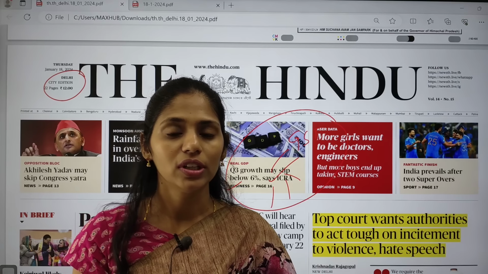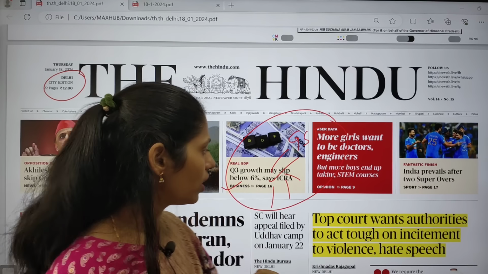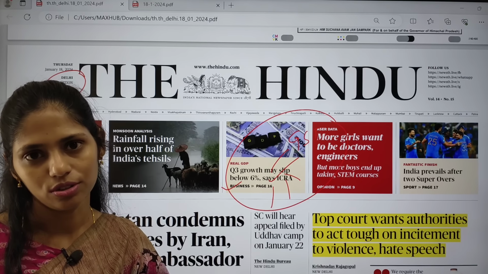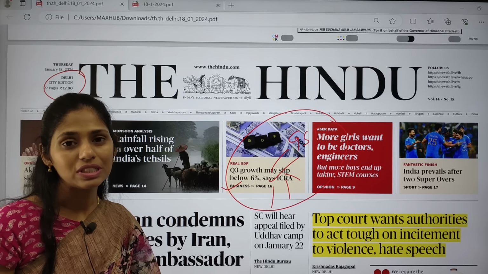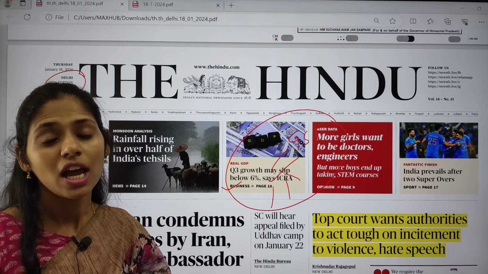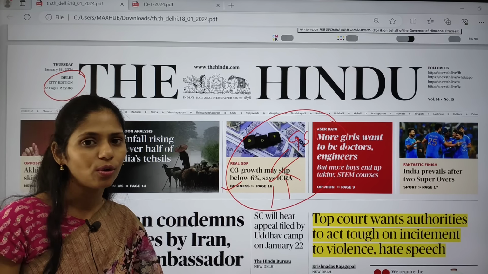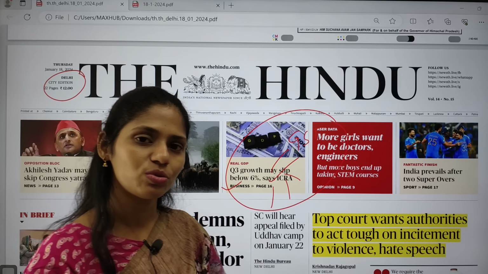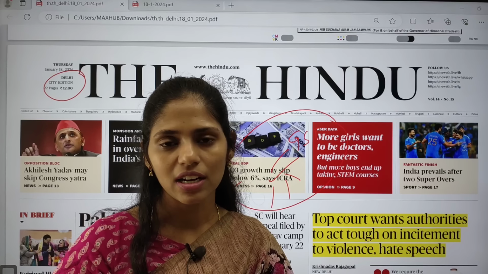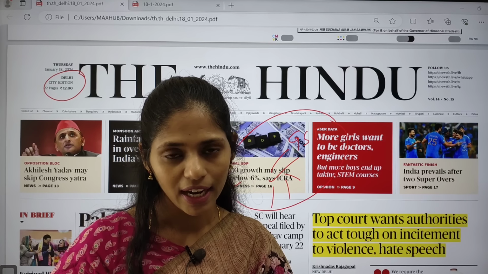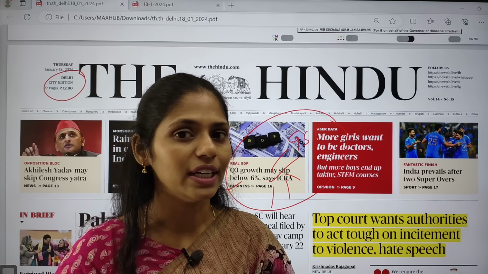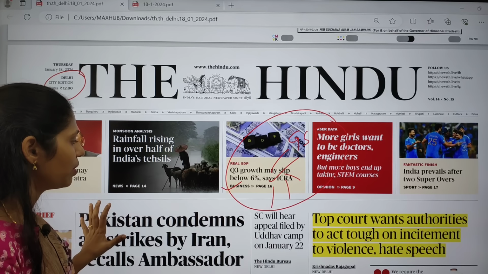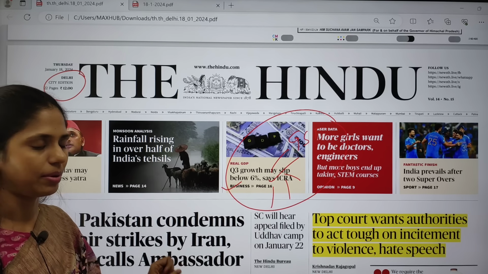And if you want to clear your examination, you should not read each and every word which is given in the newspaper. That is not at all useful. But you have to see the different dimensions and you have to develop your own perspectives. Developing perspectives is very important to write your mains answer and even essay, and it will also be helpful from your interview point of view as well. So these are some important things that you have to remember.